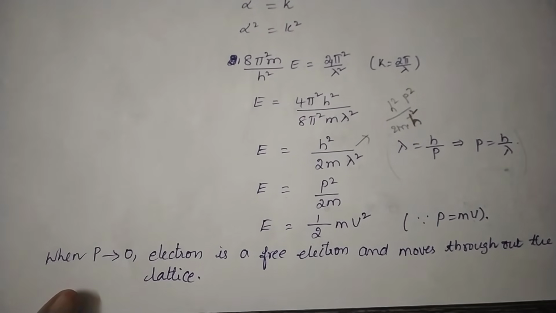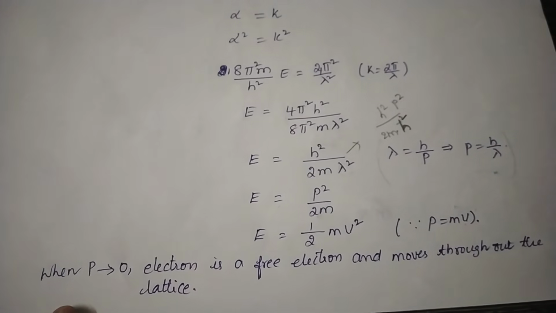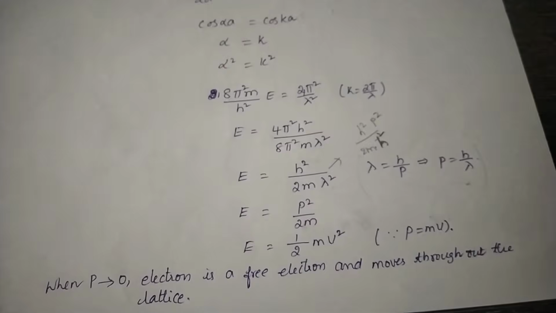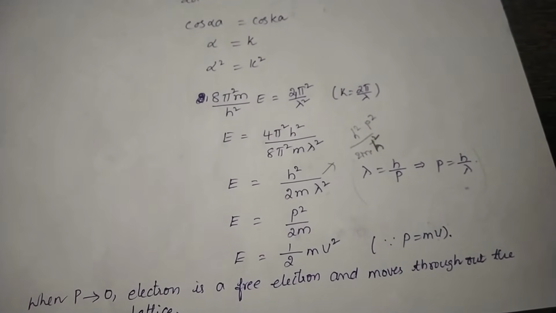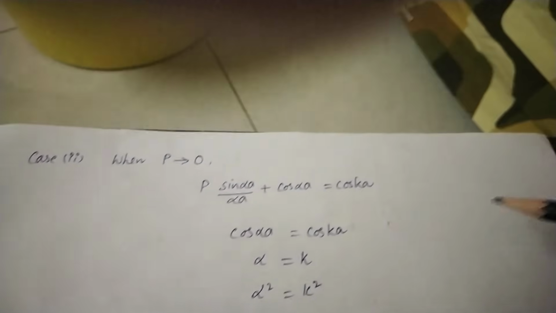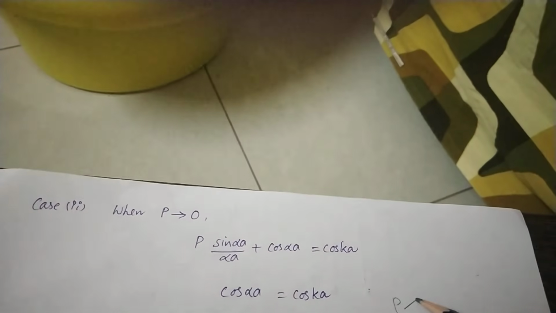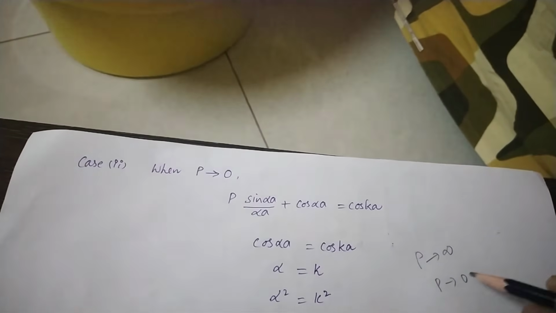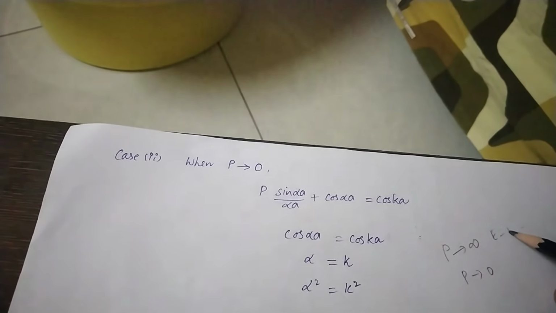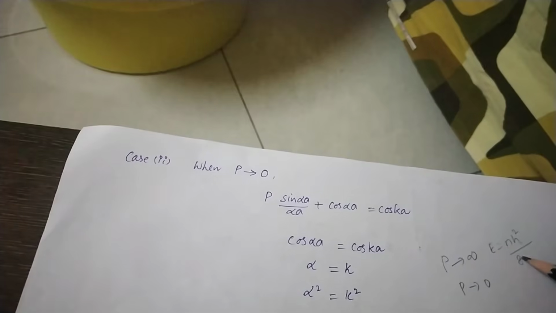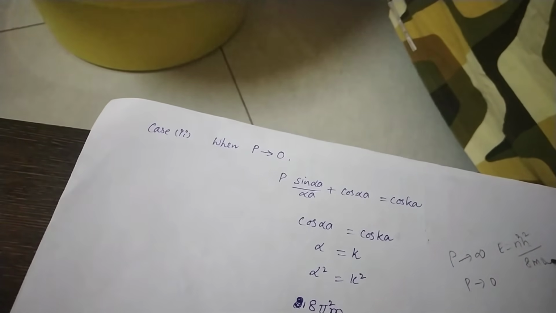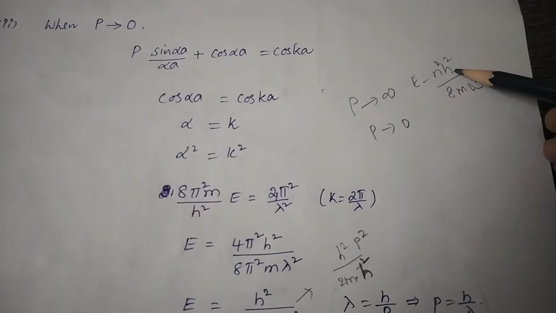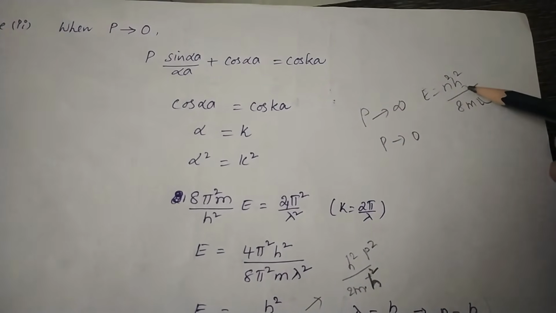Thus, when P tends to 0, the electron is a free electron and moves throughout the lattice. So completely it moves in the lattice. So the conclusion is, when P tends to infinity, the energy is discrete, and when P tends to 0, the energy is continuous. Energy is discrete, nothing but shows that the electron is bounded to its own core nucleus. So the material acts as an insulator.